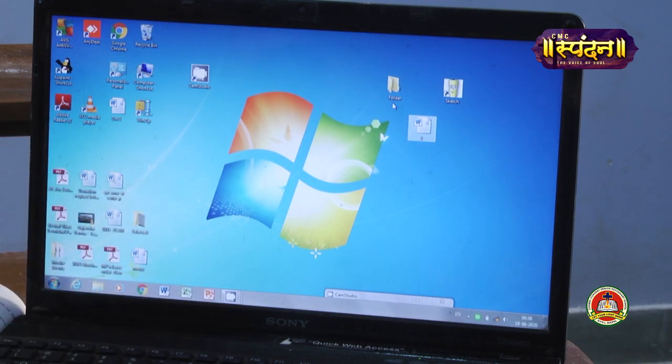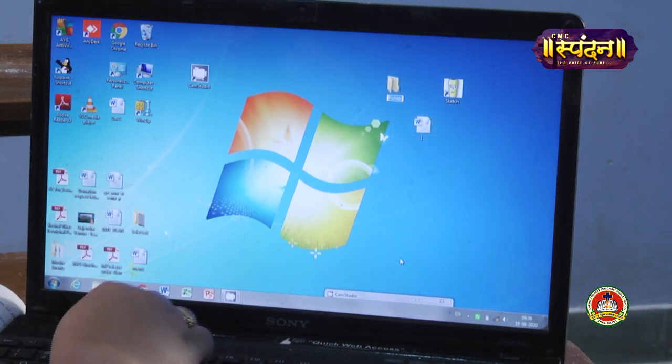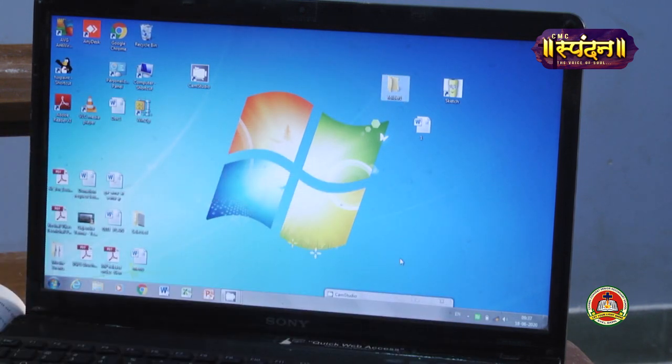subfolder and folder also. Now here it's written folder. So if I want to rename it, right click, rename, and folder number 1. Folder 1. So whatever name you want to give, according to your file you are able to give the name.